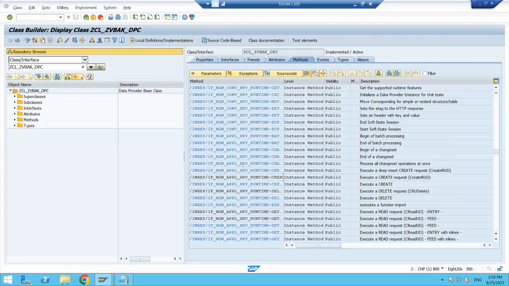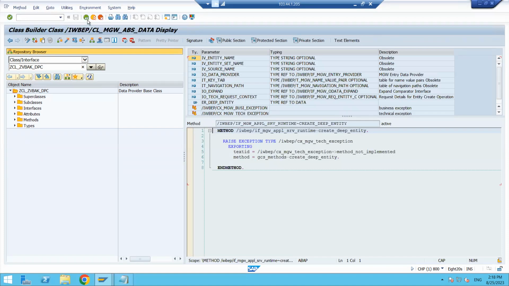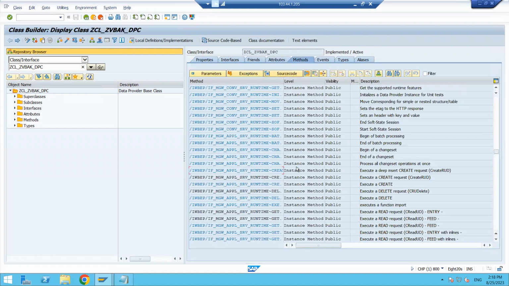If you come back and double click on a blue color line, it shows something like the method is implemented in the class, somewhere in the previous class. The DPC class, ZCL VBAK DPC, is created on top of one more super class. So a few methods are implemented there, and a few methods are implemented in the DPC class also.